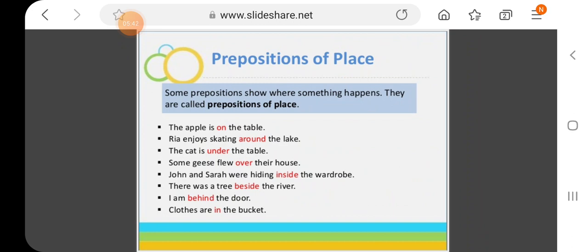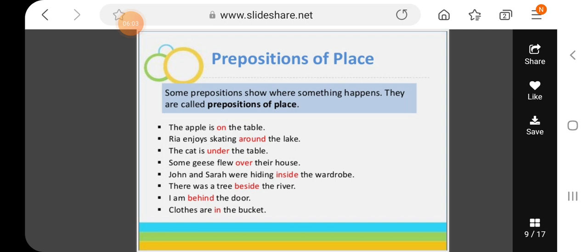You will see these prepositions, they are called prepositions of place, and from the very title you can see that these prepositions will highlight the place of a noun, that is, where the thing is. The apple is on the table, so "on the table" tells you where the apple is. That's why we can say it is a preposition of place.